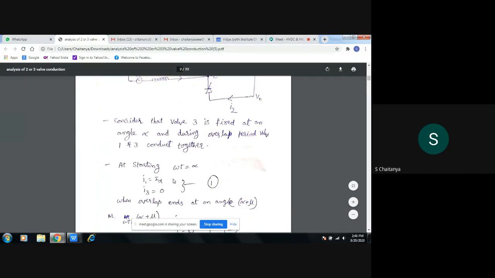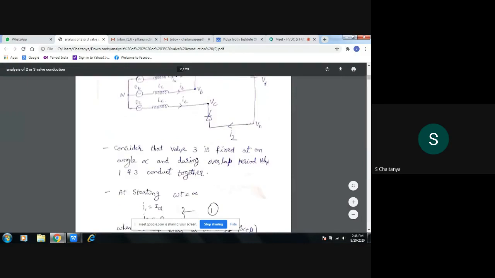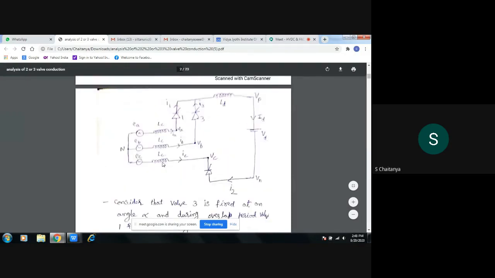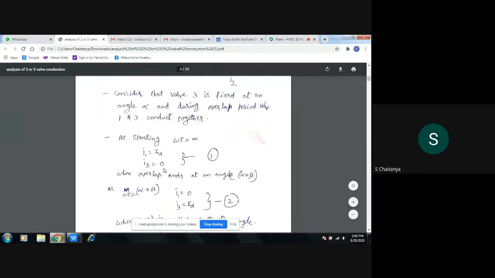So take at the starting stage the current through the thyristor 1, I1, is equal to ID, the output current ID, and at the initial stage the current through I3 is equal to 0. And when the overlapping ends, let us say the overlapping ends at an angle alpha plus mu.